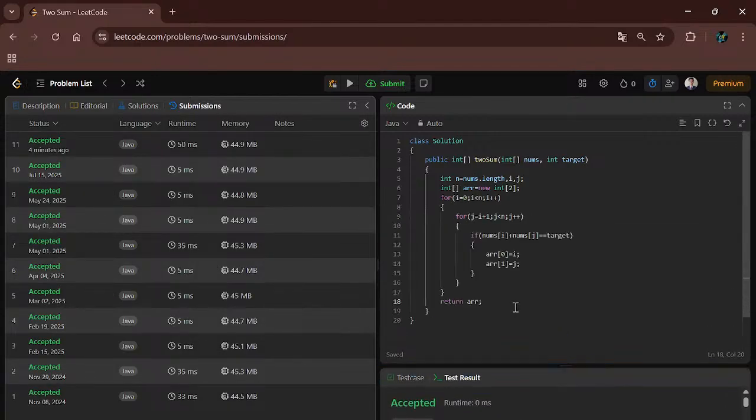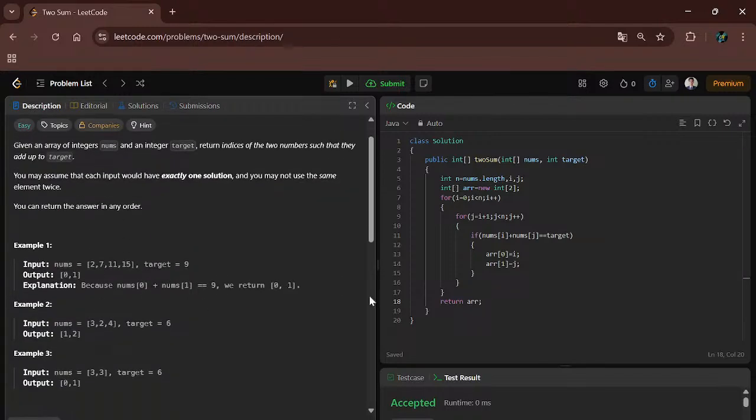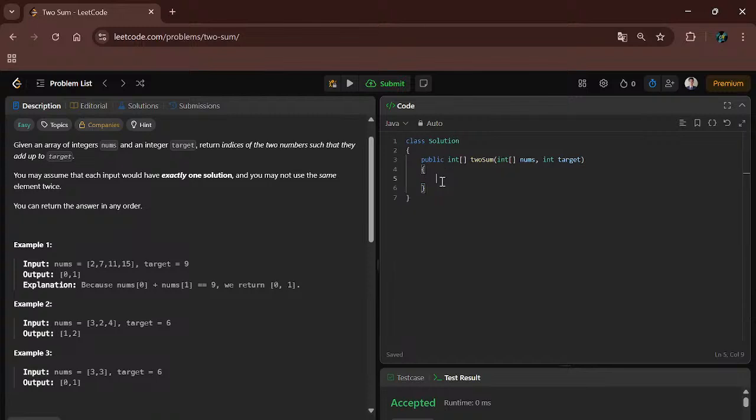In the optimal approach, we will use a hash map. In the hash map, we will store the differences of elements. So I will remove all this and keep int n equal to nums dot length, and I will create one hash map. It will contain integer, integer. I will name it map, new HashMap. Okay, the hash map is created. Now we will take the difference as 0, and there is target.